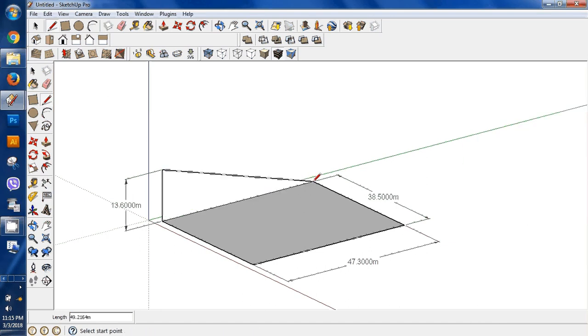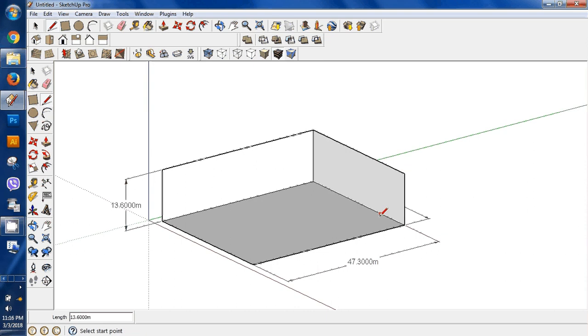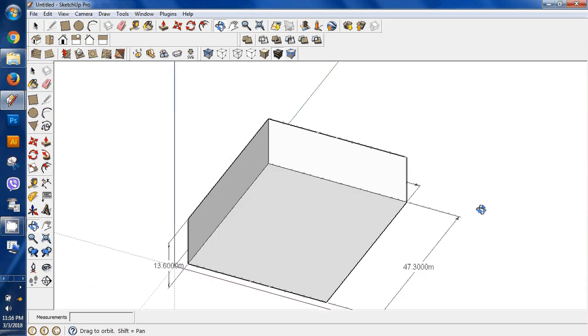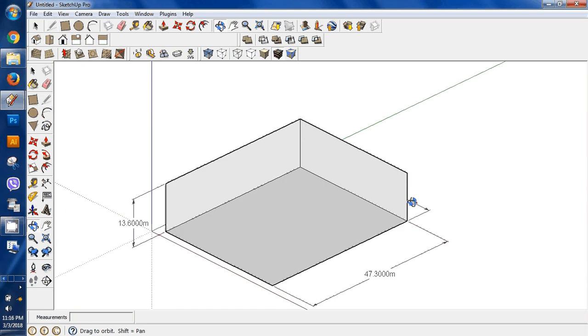Join this, click here and don't click anywhere, just drag the mouse like this, and maintain the blue line until you see the green line and just click and complete this box like this. So now you have the three-view box.